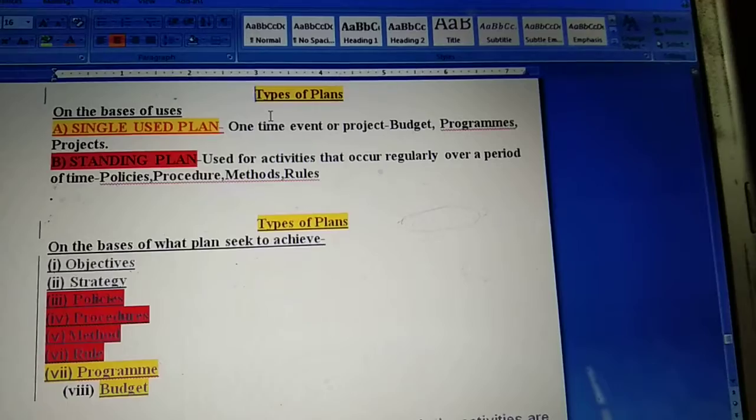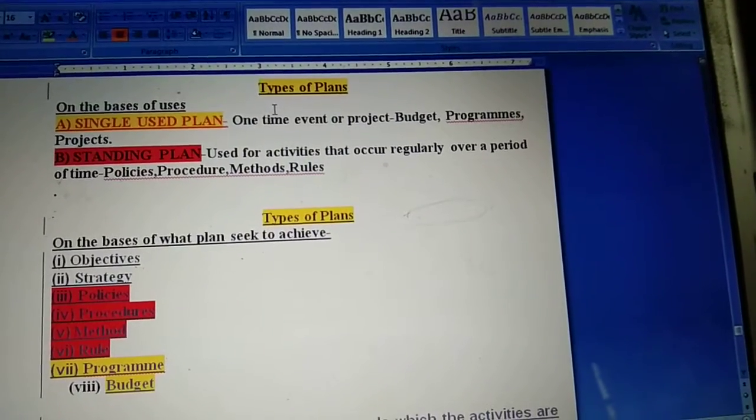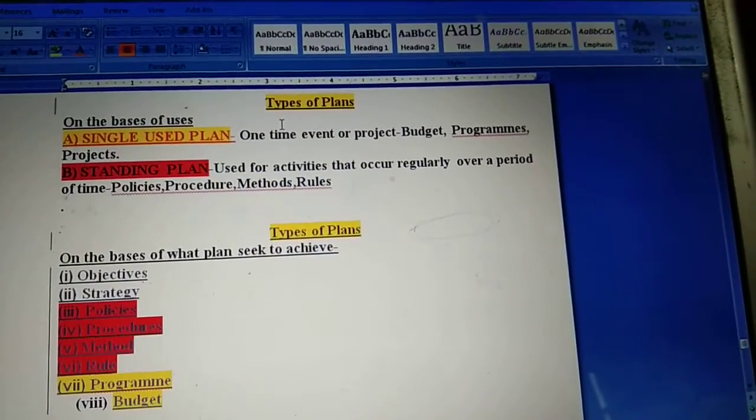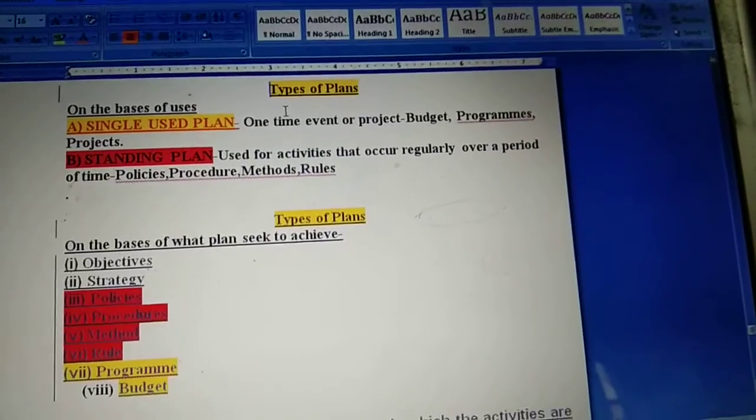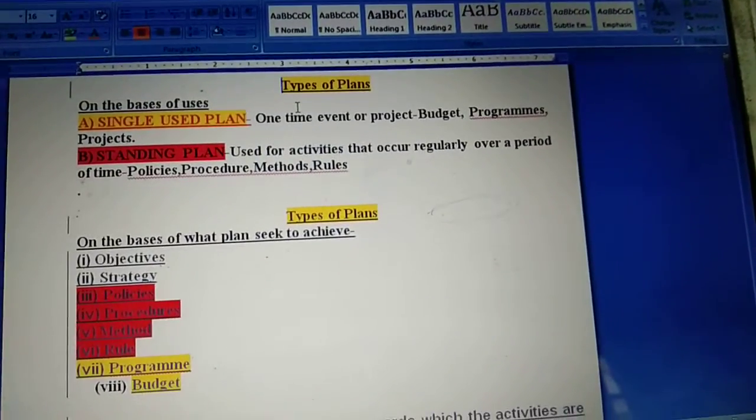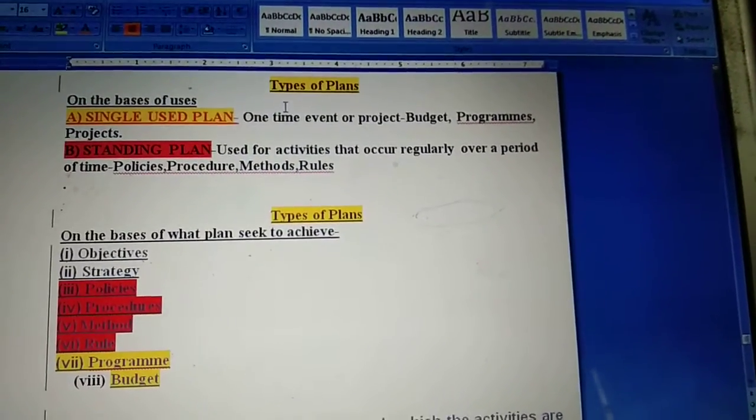Now what are the different plans which come inside single use plan? These are budget, programs and project. These three are part of single use plan. We will discuss these plans later on.